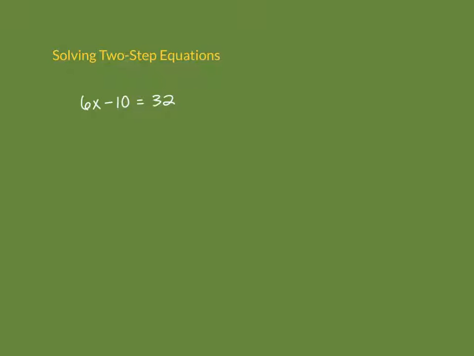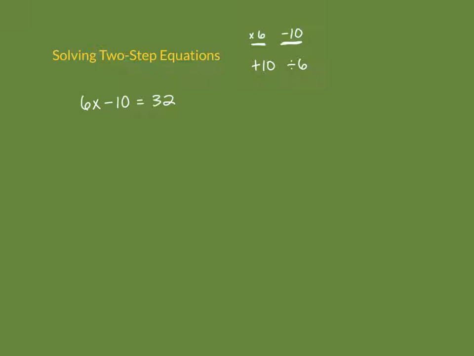So we can look at this a couple different ways. We can think of it as what's being done to the variable. Well, first, here's your variable. You would multiply it by 6 and then subtract 10, and you got 32. So you took some number, you multiplied it by 6, and then subtracted 10. So to get back to the original number, you have to do backwards and opposite. So the last thing you did was subtract 10, so undo that by adding 10, and then before that you had multiplied by 6, so now you're going to divide by 6. So backwards and opposite operations.